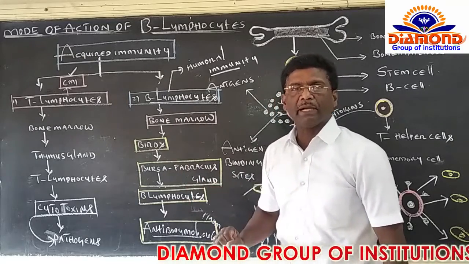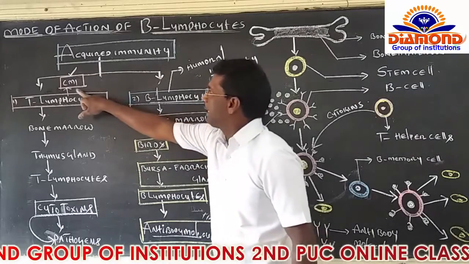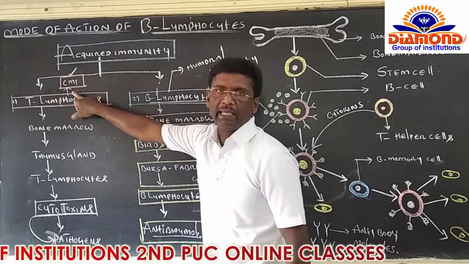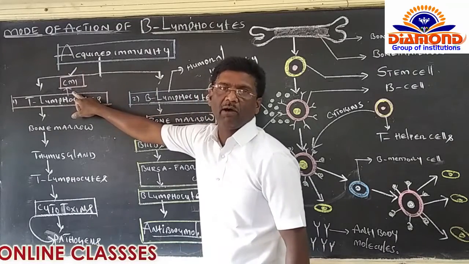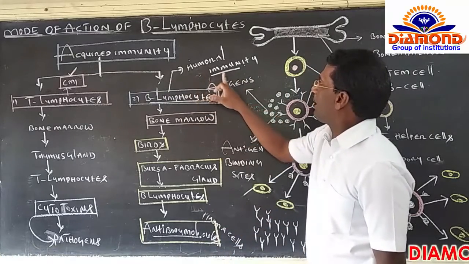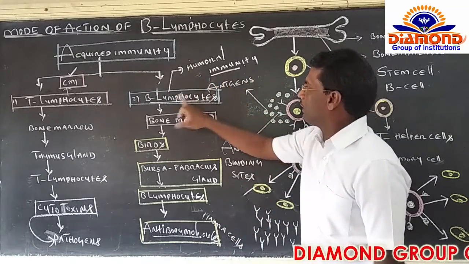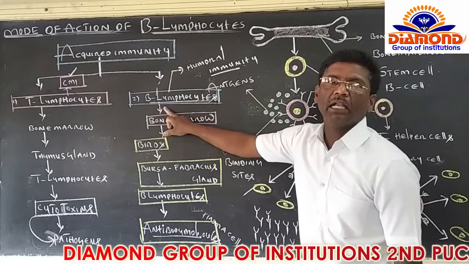From the board examination point of view, this is very important. A one mark question is there: expand CMI. CMI is maintained by which cells? They might ask you, T lymphocytes. And later on, what is meant by humoral immunity? The immunity which is maintained by B lymphocytes is called humoral immunity.